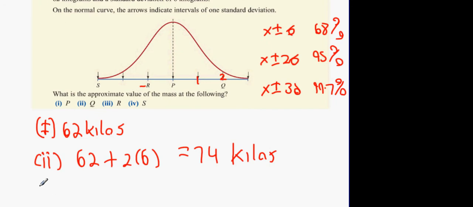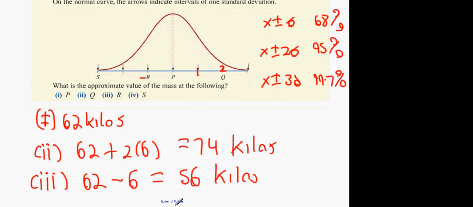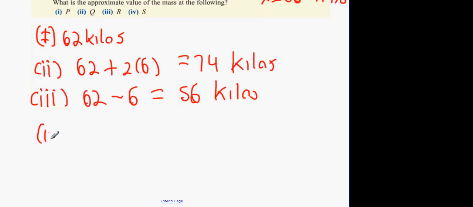R is 1 standard deviation below 62, so it's going to be 62 minus the standard deviation, which is 6, which is 56 kilos. It has to be below 62. And S, which is going to be smaller than R again, is 3 standard deviations, 1, 2, 3 below P. So it's going to be 62 minus 3 times 6. So that's 62 minus 18, which is 44 kilos.